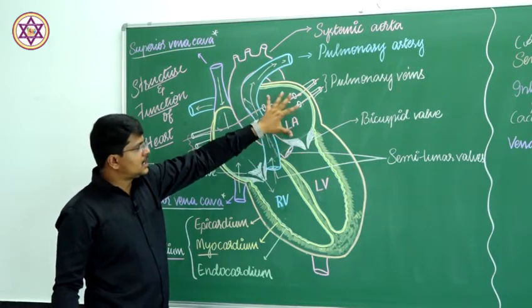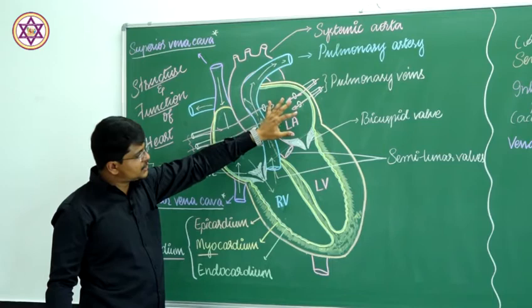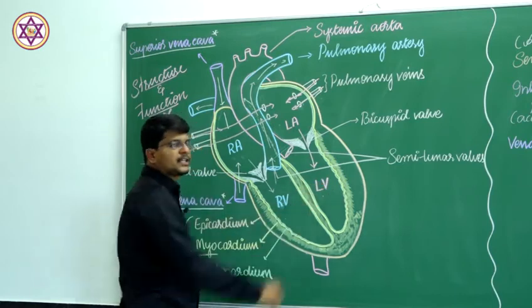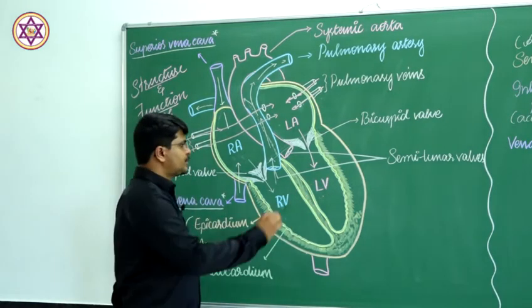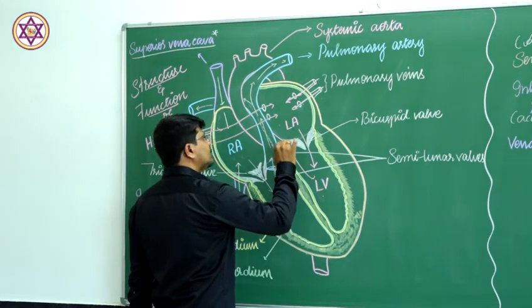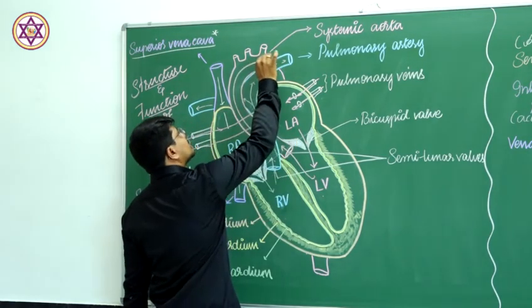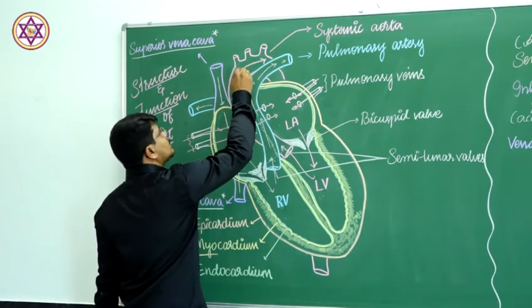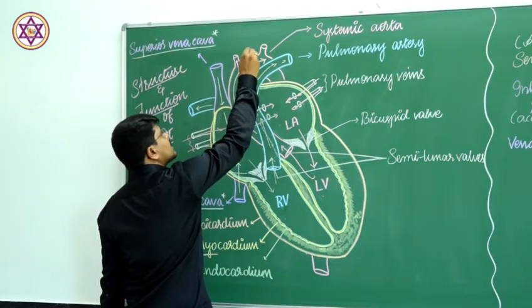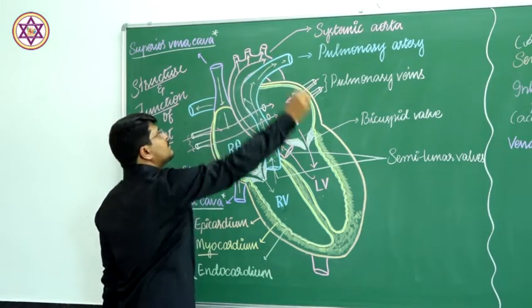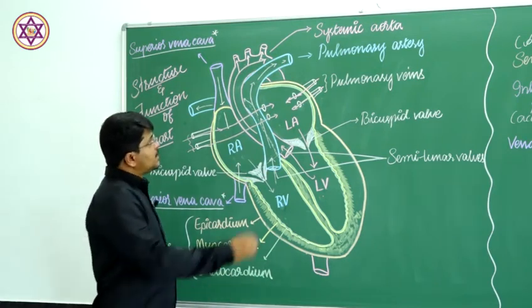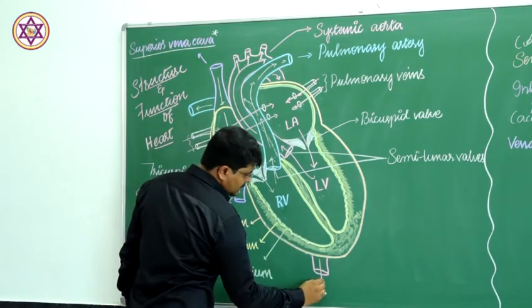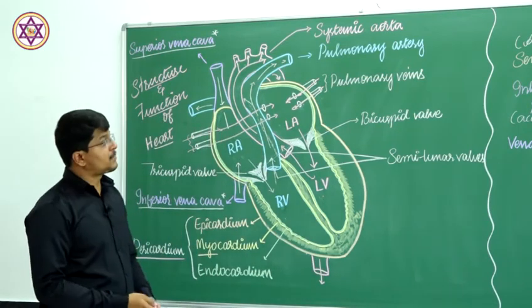From the left auricle, the contraction of the auricle pushes the oxygenated blood into the left ventricle. The ventricular contraction pushes the oxygenated blood into the systemic aorta. The systemic aorta shows numerous branches, and through the branches, blood is supplied to the upper side and to the appendages. And to the lower body part, which is behind the heart, the oxygenated blood is supplied.